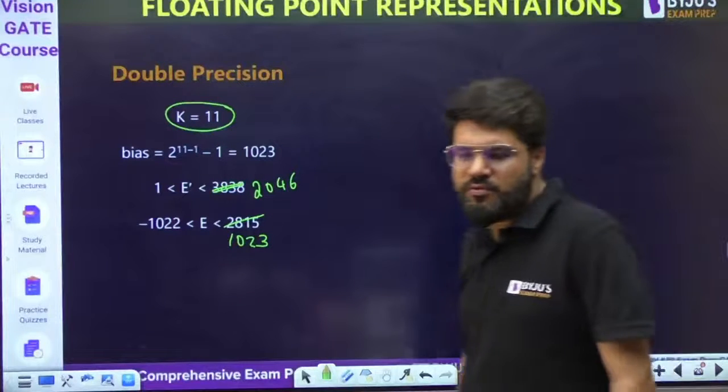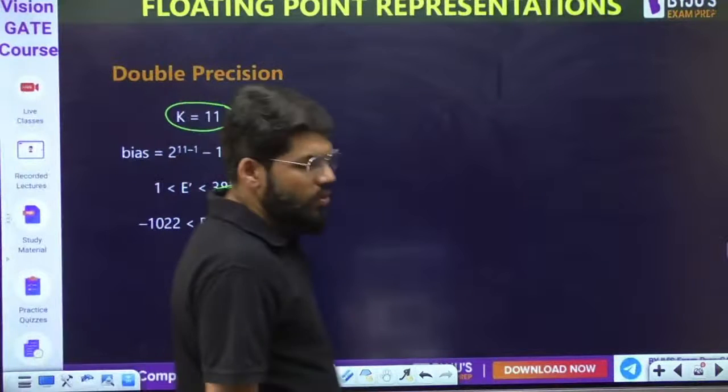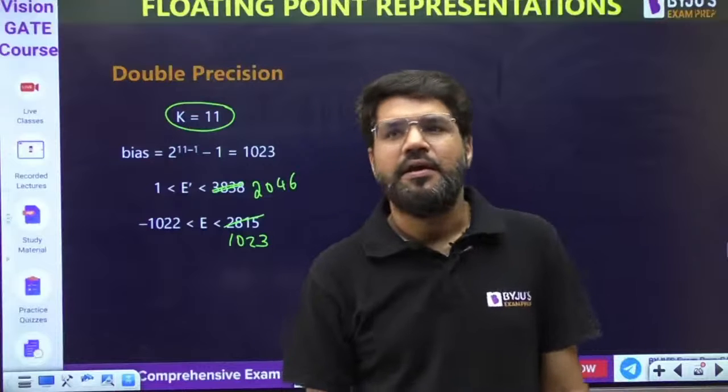Correct, this should be 2046. Sorry, there was a typo error. Okay, so that is the range.